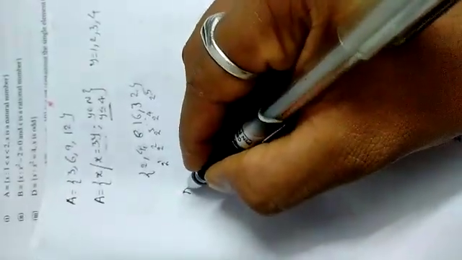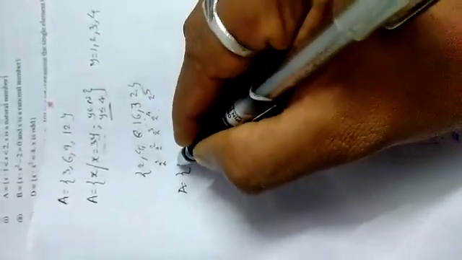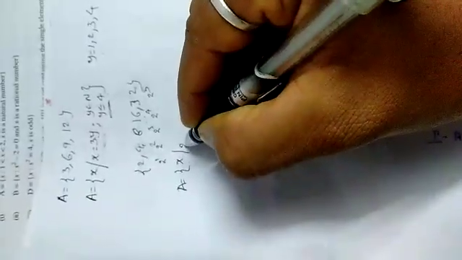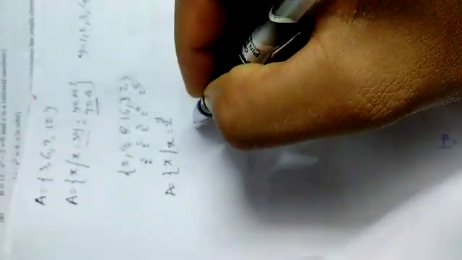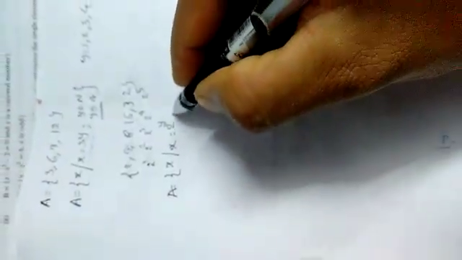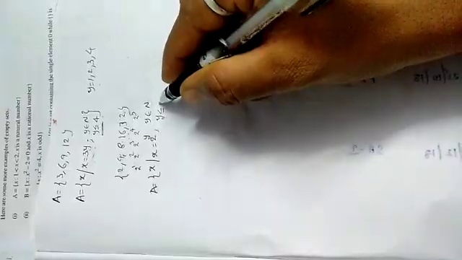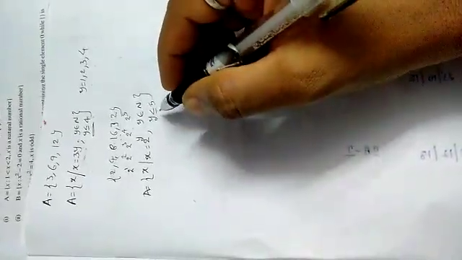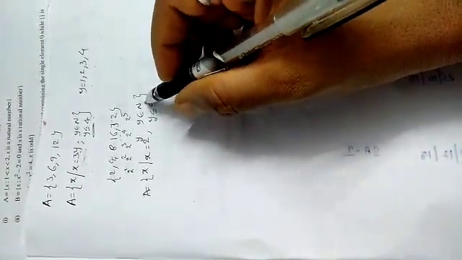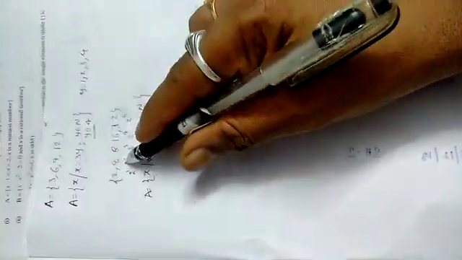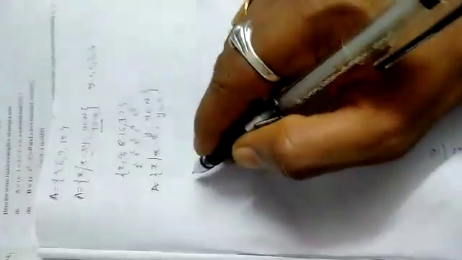So then A equals the set of all x such that x equals 2 power y, where y belongs to natural numbers and y is less than or equal to 5. The y value from 1 onwards: 1, 2, 3, 4, 5 will come.